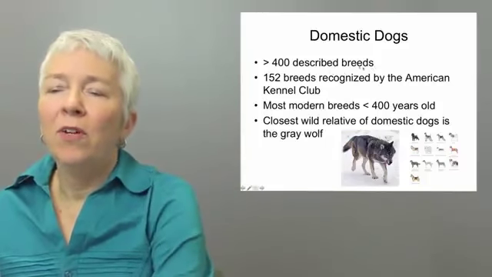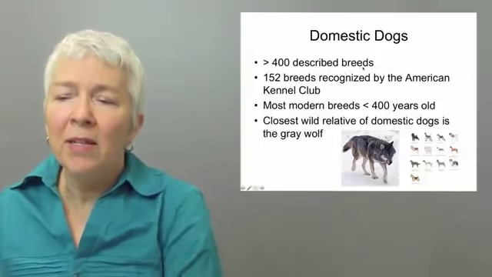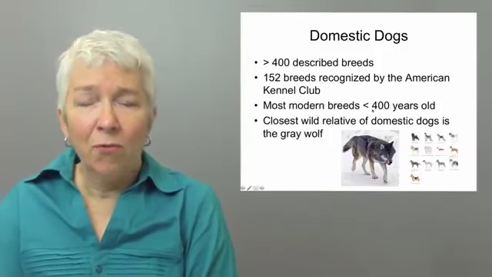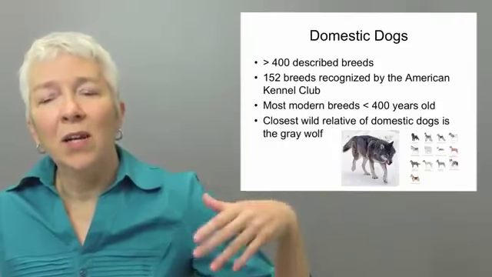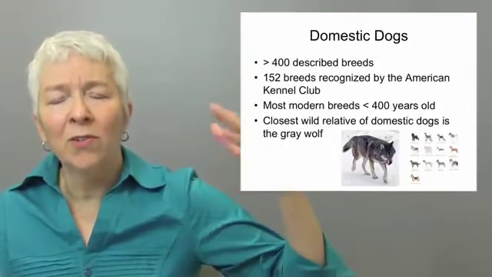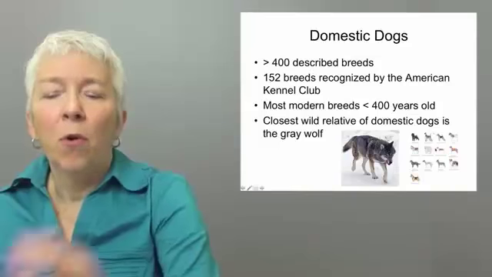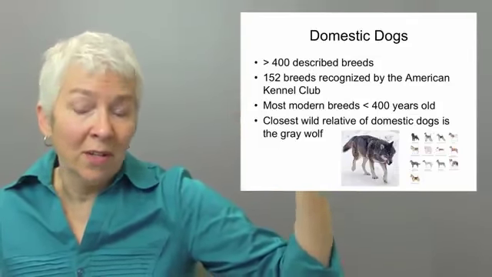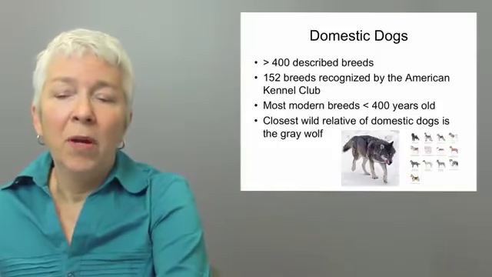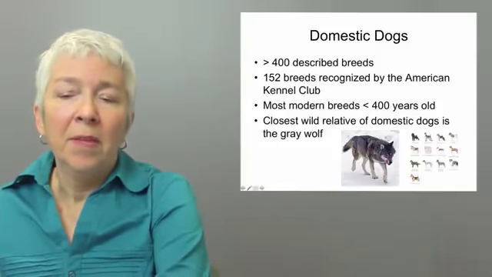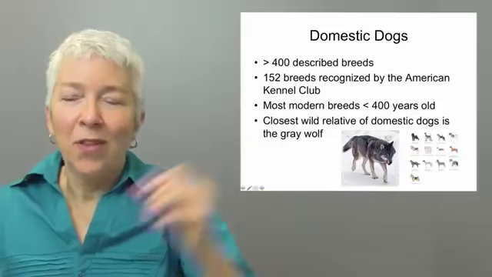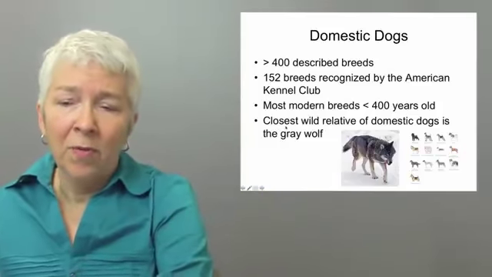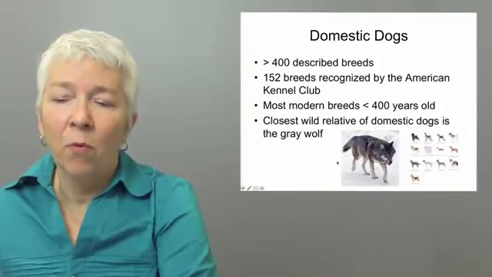There are over 400 different described breeds. Most of the modern breeds are actually fairly recent. They're less than 400 years old. So that gives you an idea of how many generations were necessary for breeders to select these certain characteristics which were considered desirable by the dog breeders, certain characteristics of the tail or the ears or so on. And by the way, the closest wild relative of the domestic dogs is in fact the gray wolf.